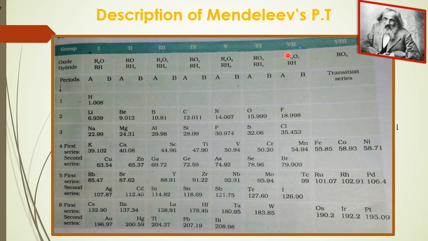In groups number 1 to 7, you can see here they are further subdivided into group 1A, 1B, group 2A, 2B, group 3A, 3B, till group 7, divided into subgroups A and B. Whereas group number 8 consists of 3 elements together, for example, iron, cobalt, nickel. These 3 elements are placed together in one group, group 8. Now, there are 6 horizontal rows that represent 6 periods in the periodic table.